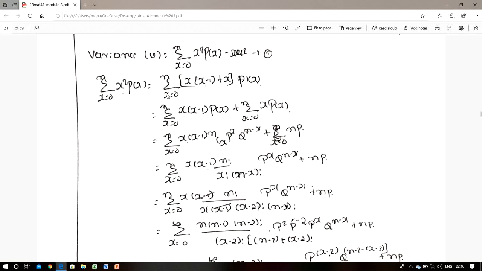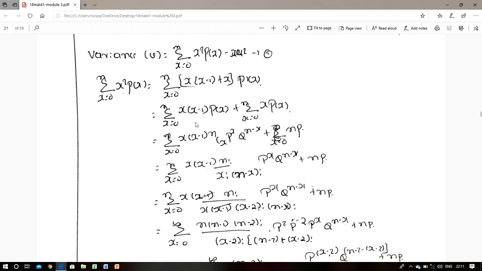For our convenience, this x square can be written as x into (x minus 1) plus x into p of x. Now, multiplying with p of x and applying the summation, we can write summation x equals 0 to n of x into (x minus 1) into p of x, plus summation x equals 0 to n of x into p of x. Here, summation x into p of x is nothing but mu. We have to find the mu value, np.